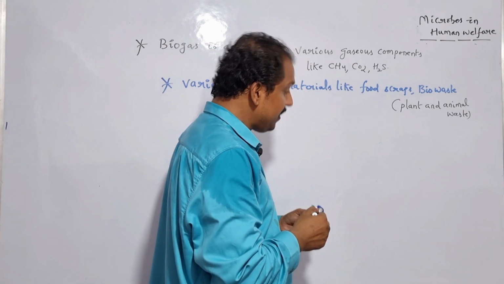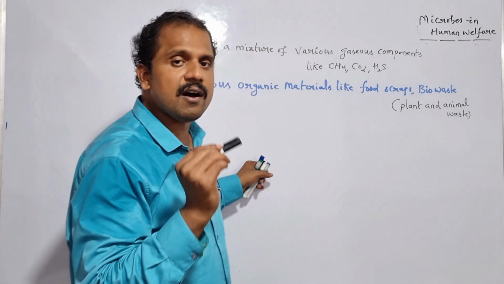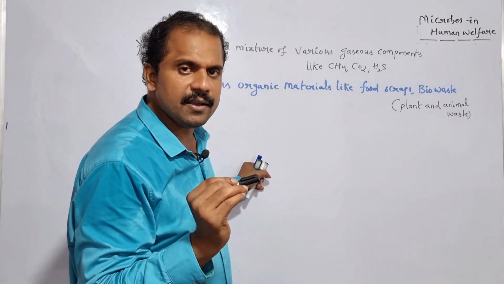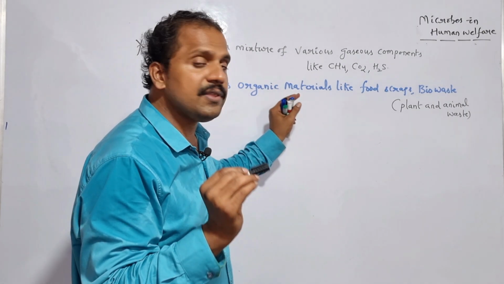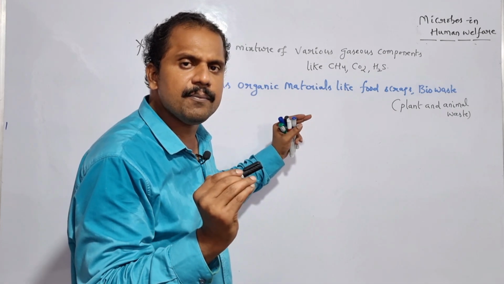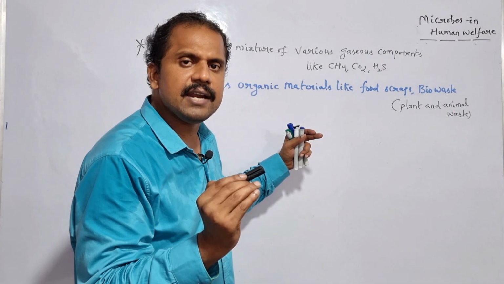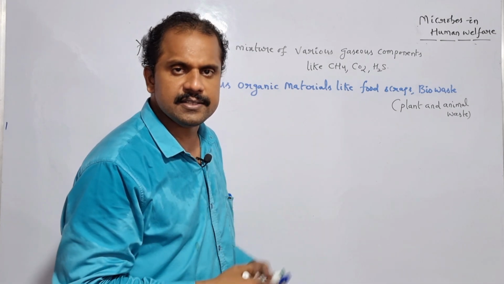Here we need to understand how these specific organic materials play an important role in regulating the production of biogas. In order to understand this, we can take advantage of many common examples.